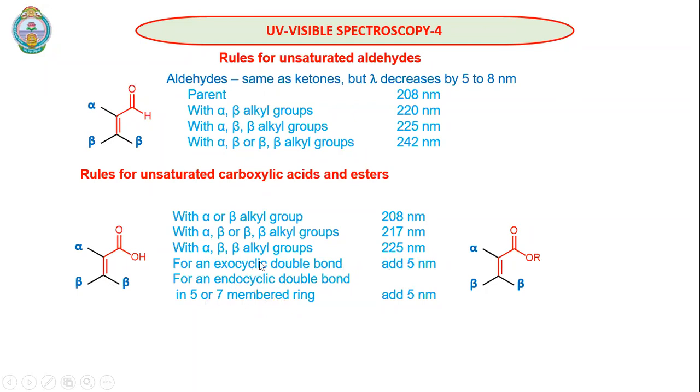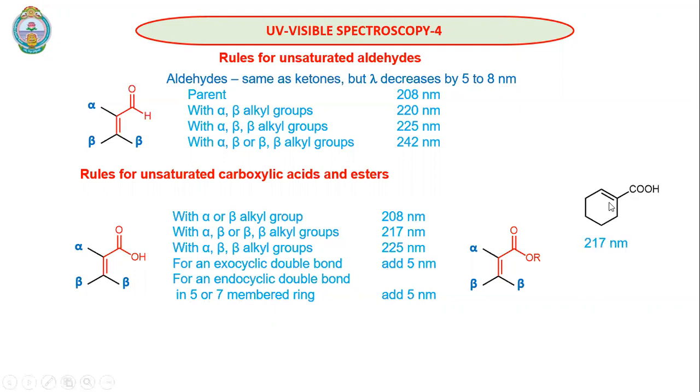And here is one more point to remember, for a double bond in a 5 or 7 membered ring, a double bond inside the 5 or 7 membered ring, that is what is called an endocyclic double bond, we also add 5. So this is an additional point we need to remember. Okay, so for carboxylic acid enones with a single substituent, it is 208 nanometers. For two substituents, it is 217. For three substituents, it is 225. Exocyclic, we will add 5. Endocyclic in 5 or 7 membered rings, we will add 5 nanometers.